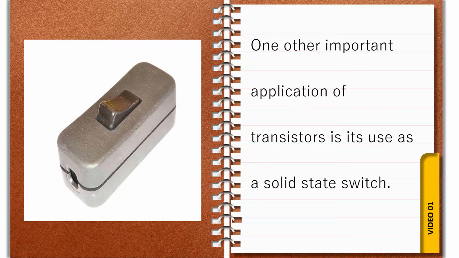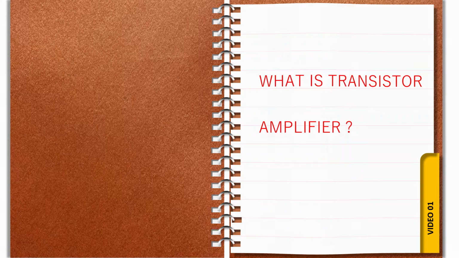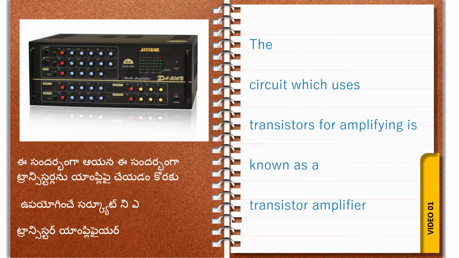Please keep in mind. Next, what is a transistor amplifier? The transistor amplifier means the circuit which uses transistors for amplifying is known as a transistor amplifier. This is a very simple definition.